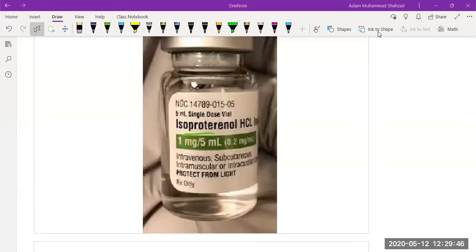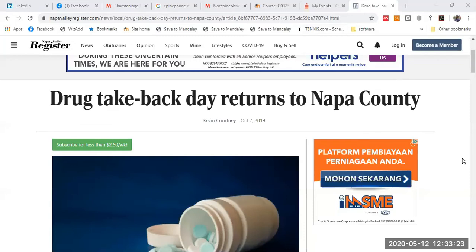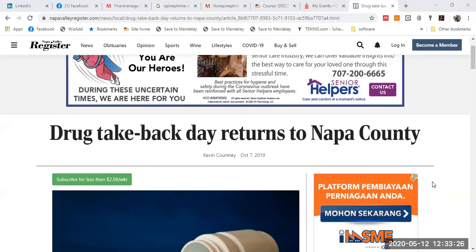Then we have isoproterenol. If we take a look at this news clipping from napavalleyregister.com, they mention a drug take back, returning to Napa County. They are making one day for the people, so that if somebody is misusing drugs like epinephrine, people will come and return these injectors.